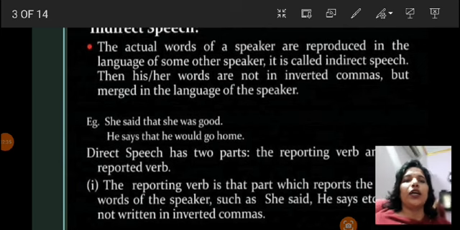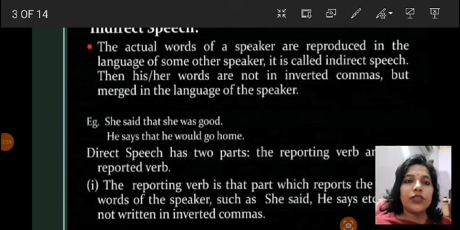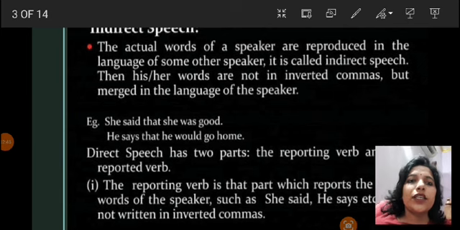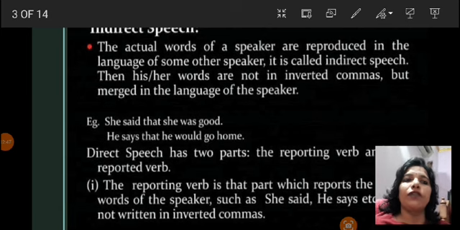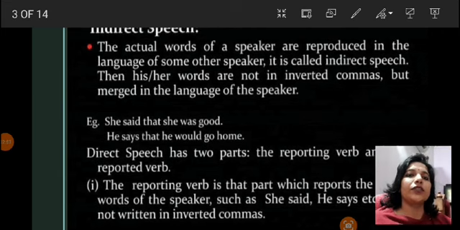In these two examples, you can see that there is no inverted comma, and instead of inverted comma, "that" is used. It is not mandatory to use that conjunction everywhere; it depends on the sentence. Basically, when the sentence is assertive, then we use it. Otherwise, if the sentence is imperative or interrogative, then it is not required. Further, we will study about it.